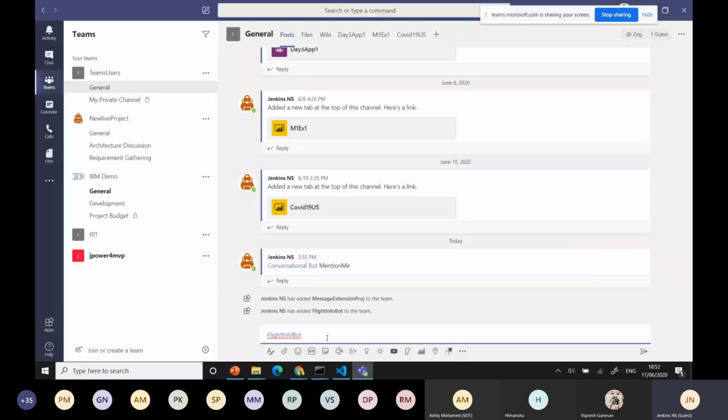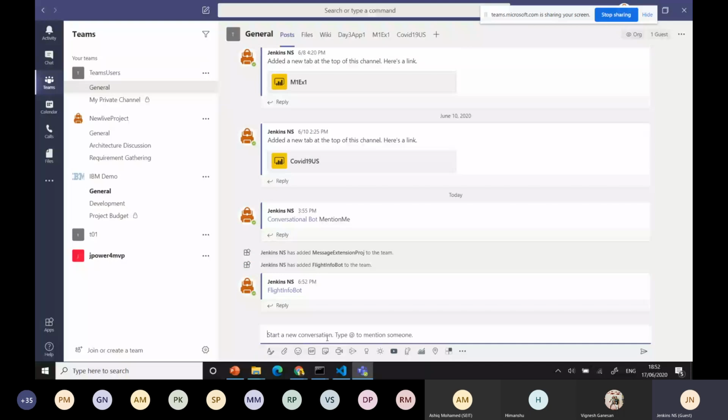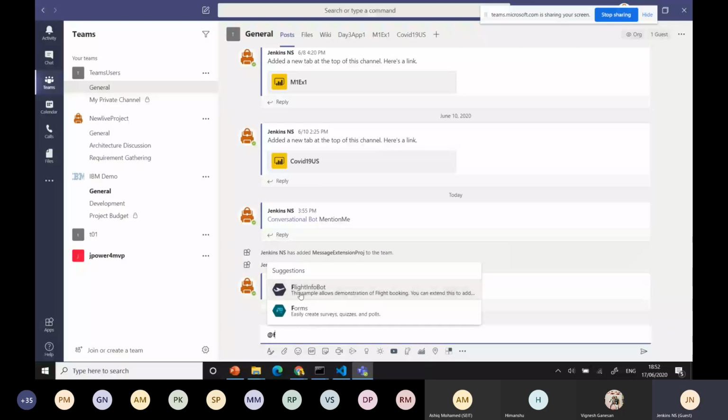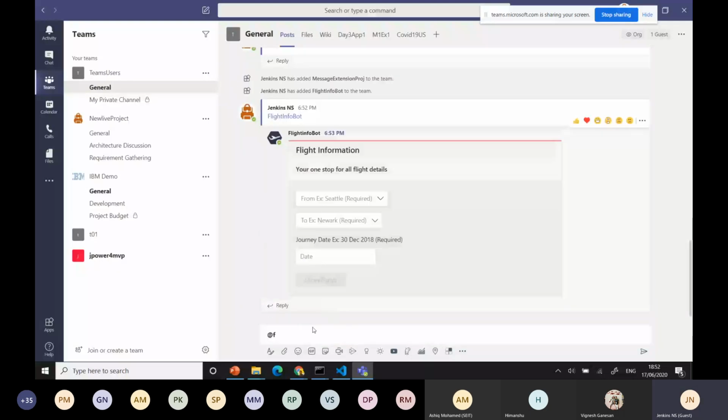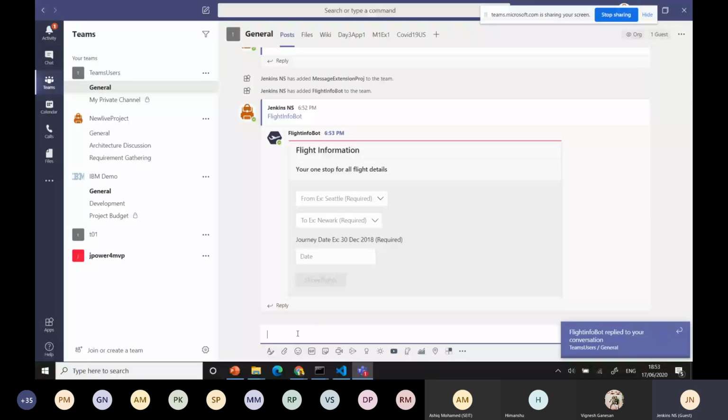Now I can say I want to do some booking. This is the bot name, right? You can always use that and find the bot name, take it, and then do the process. Now the bot brings the request form. This is the adaptive card. The output is the adaptive card.